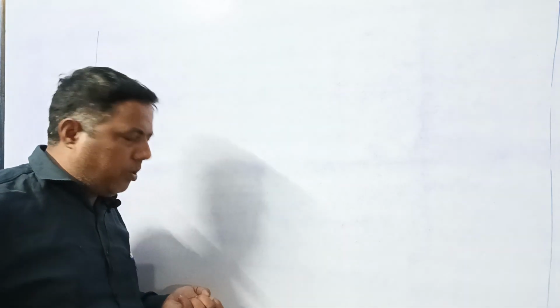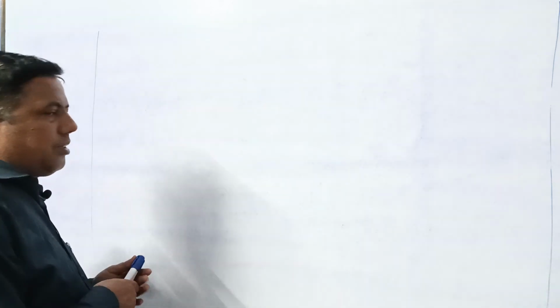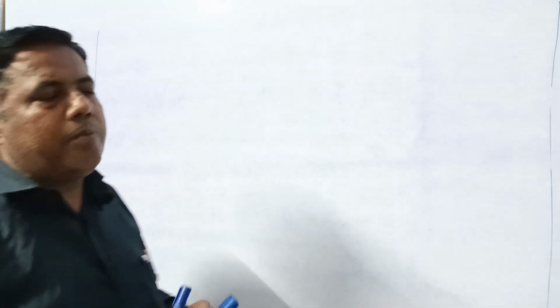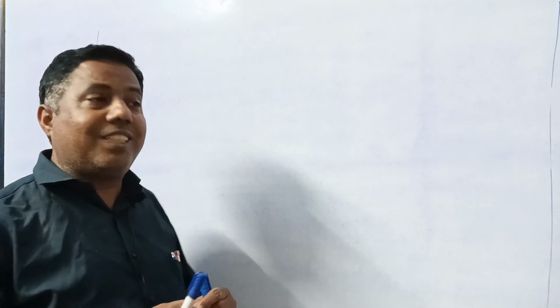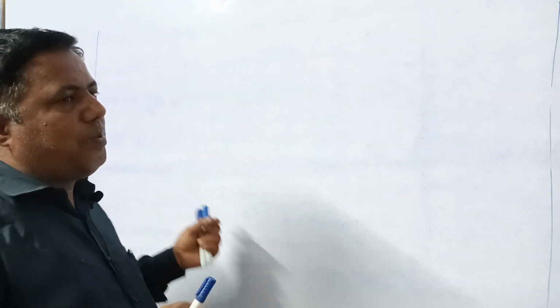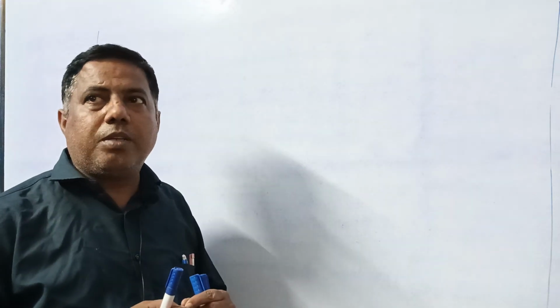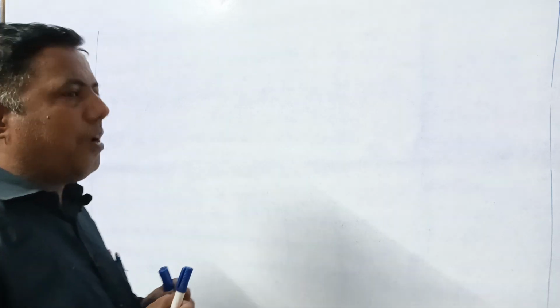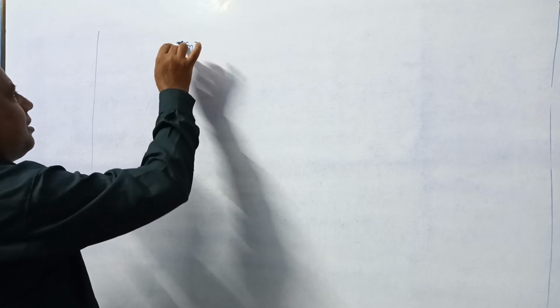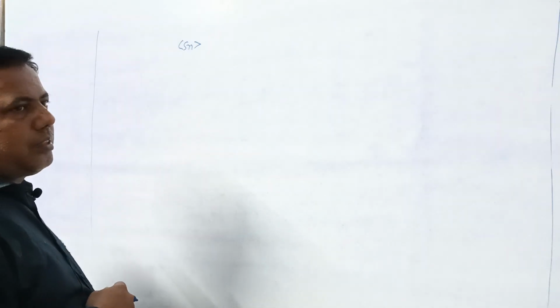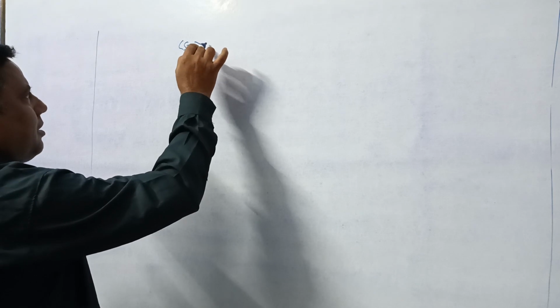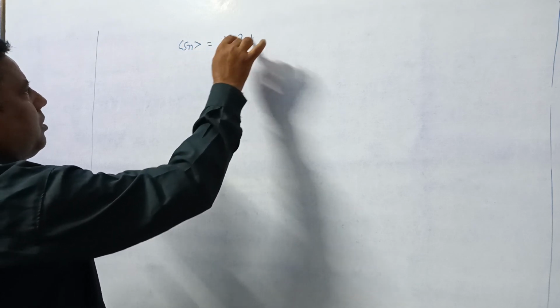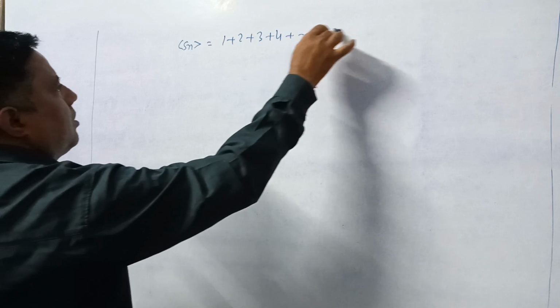So now we discuss what is the AP. Okay, what is the sequence? We have known what is the sequence and what is the series. It was discussed in the previous classes. So we finally go to what is the AP. Let us suppose there is a sequence S_N, and it looks like 1, 2, 3, 4, and so on.